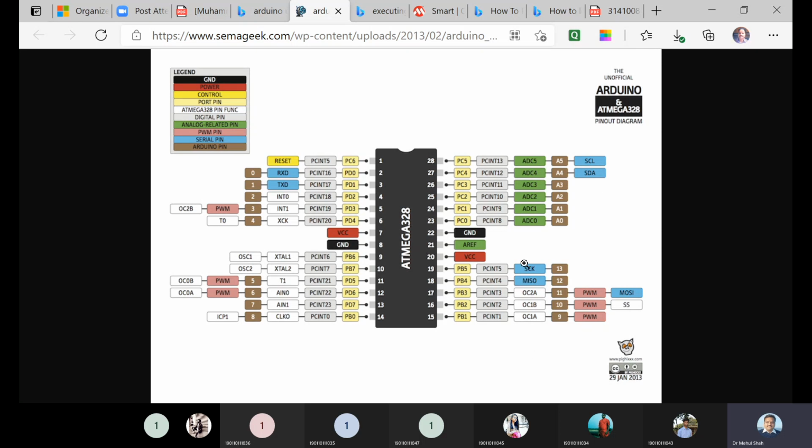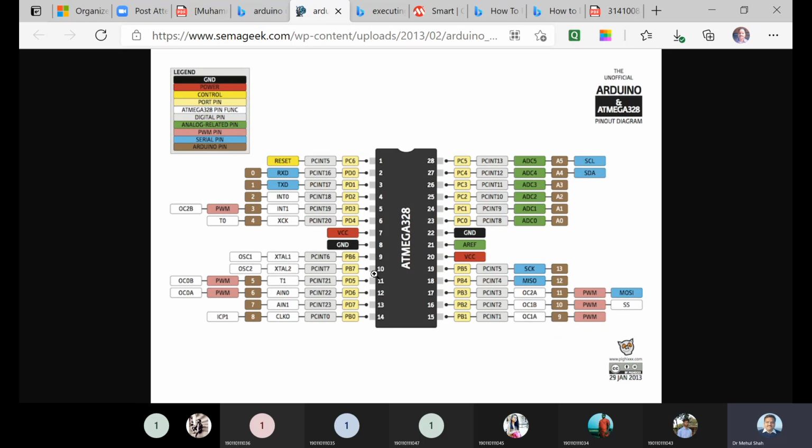Suppose you are writing a program to read a port B pin, for example PB2, and if PB2 is 1, then you have to output something on C port or D port. PC0 to PC7 total 8 bits are there, or PB0 to PB7 total 8 bits are there.